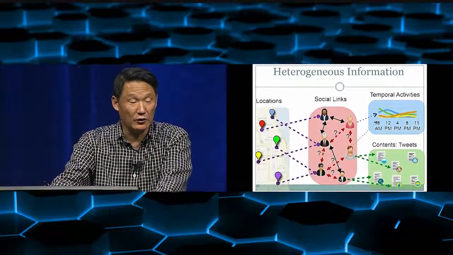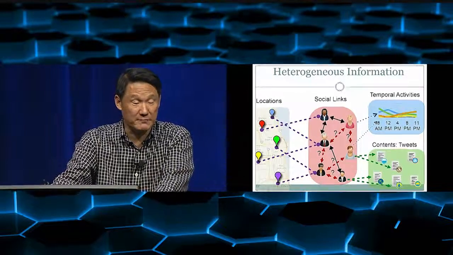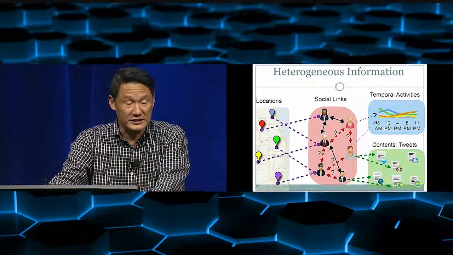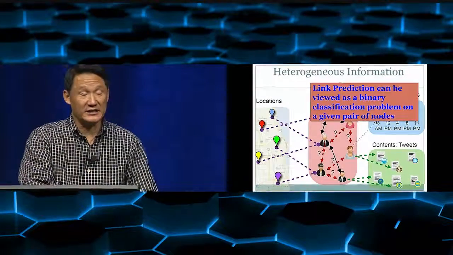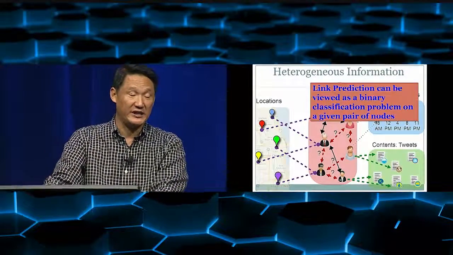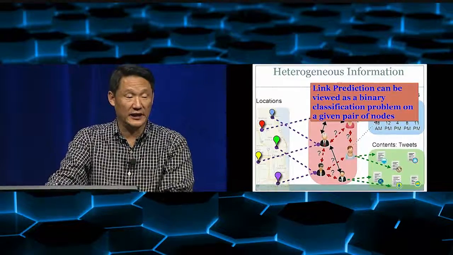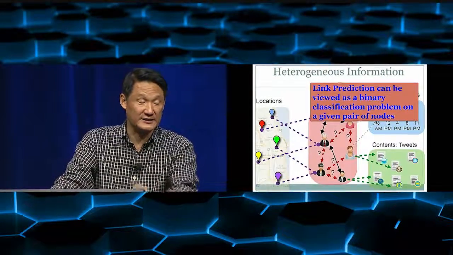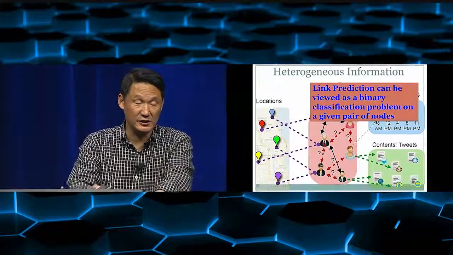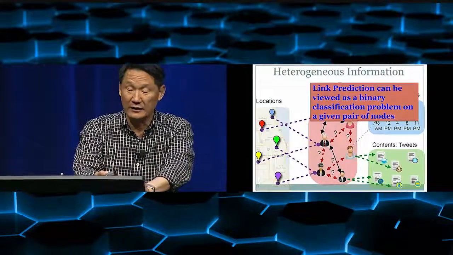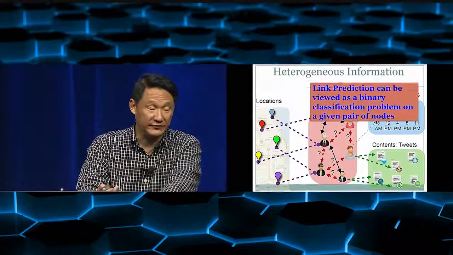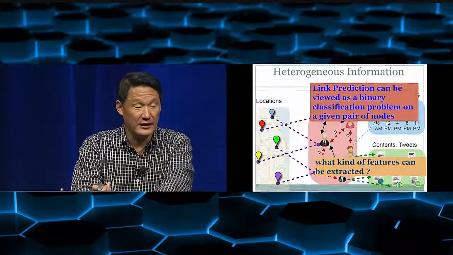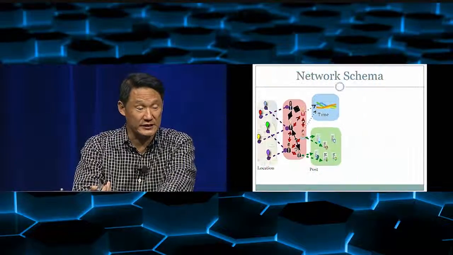So here, now we want to do this social link prediction. So the question is, how do we do the social link prediction? Basically, link prediction can be viewed as a binary classification problem because we are trying to predict whether the link exists or not. Exists is 1, not existing is 0. So if we treat it as a classification problem, then what features should we use? So basically, we can use